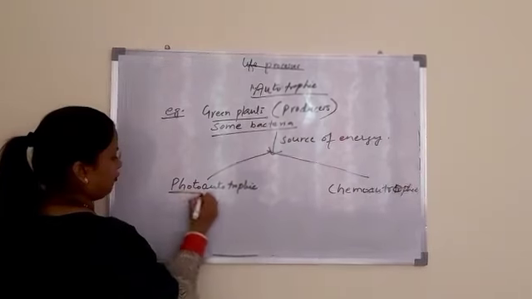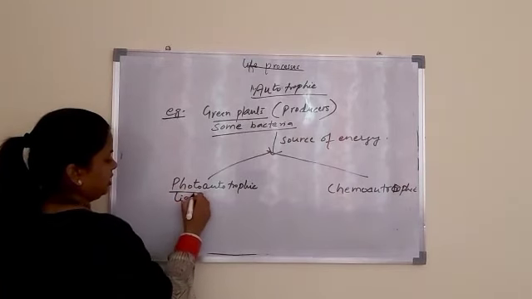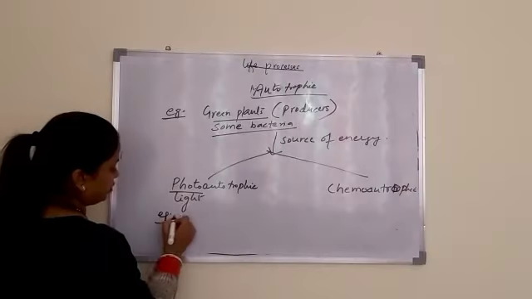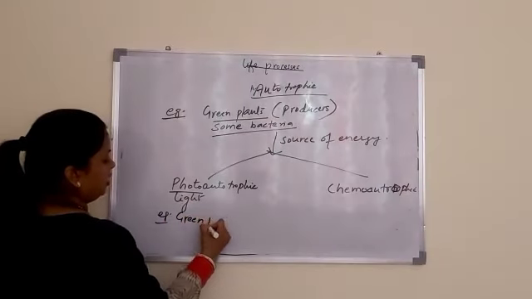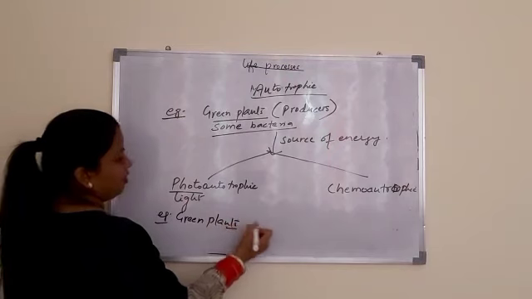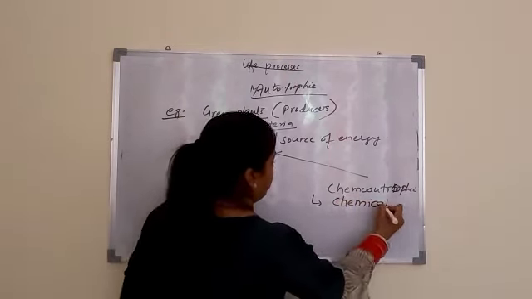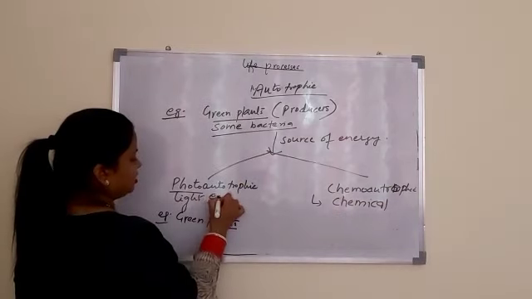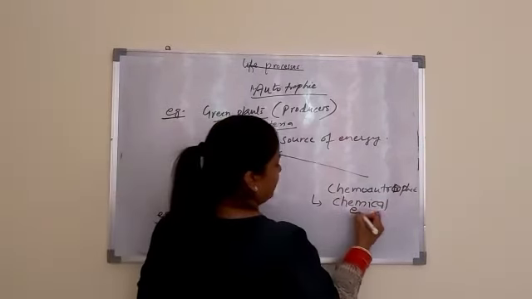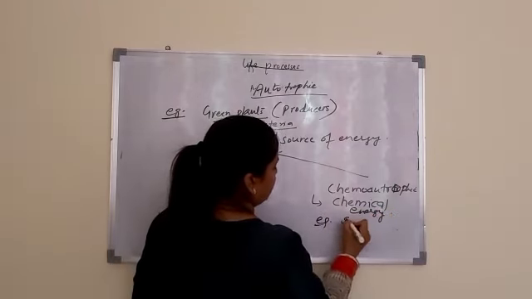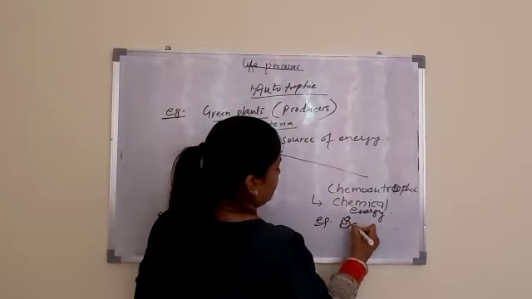In photoautotrophic, the source of energy is light, and plants use light for synthesis of food. So an example is green plants. In chemoautotrophic, the source of energy used is chemicals. Means in this light energy is used and in this chemical energy is used. So an example is some bacteria.